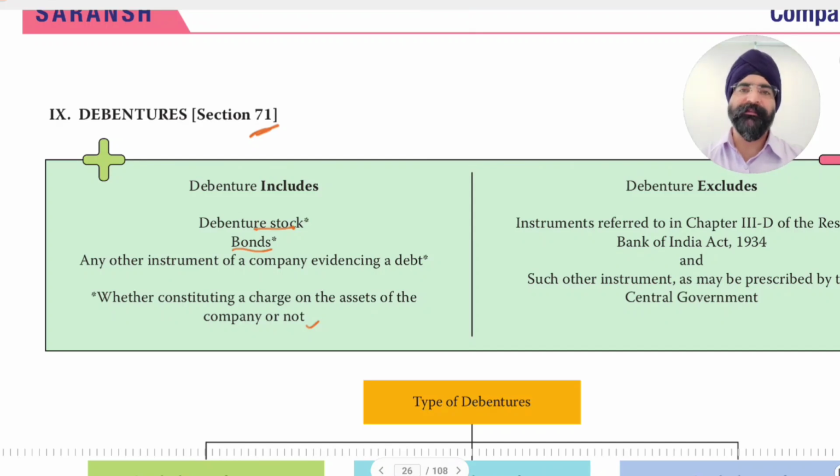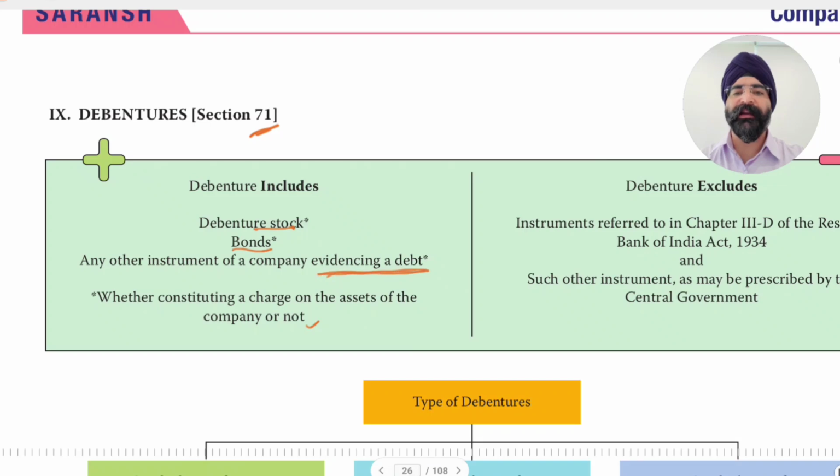Earlier, I used to get confused with the word bond. Where is the word bond coming from? We see issue of bonds in the marketplace, but that word is synonymous with debentures. So bonds and debentures are synonymous. Debenture stock, bonds, any other instrument of the company evidencing a debt.